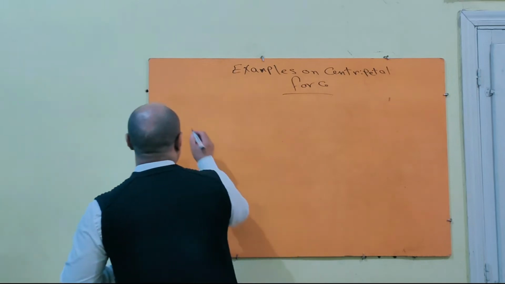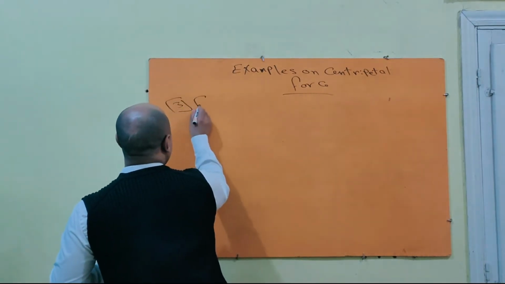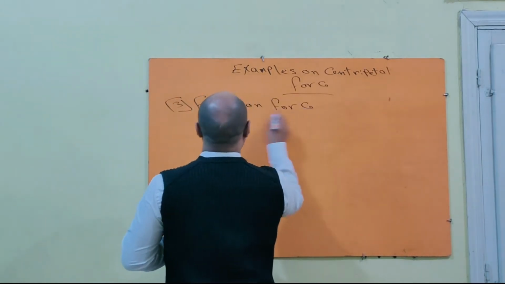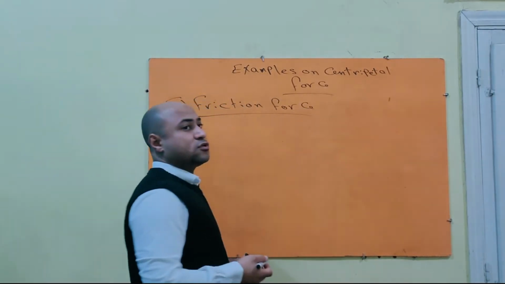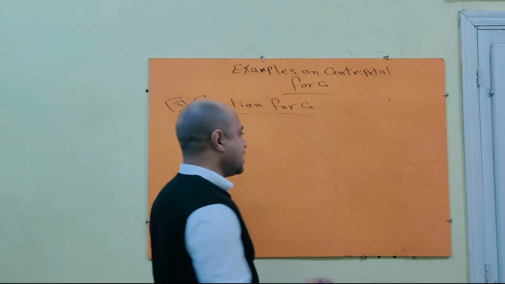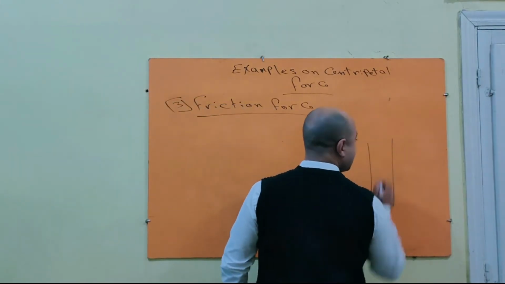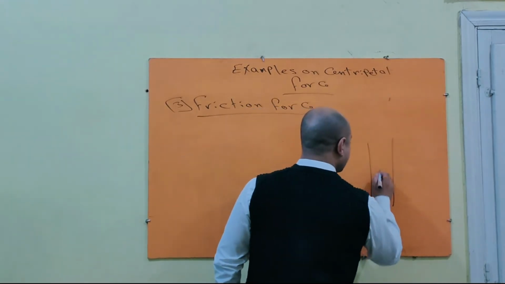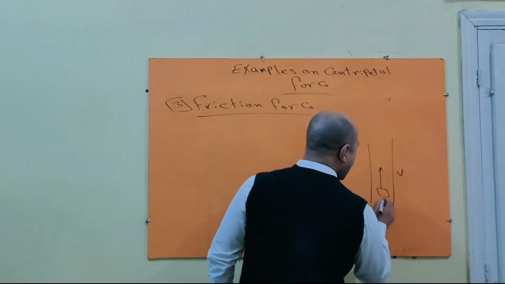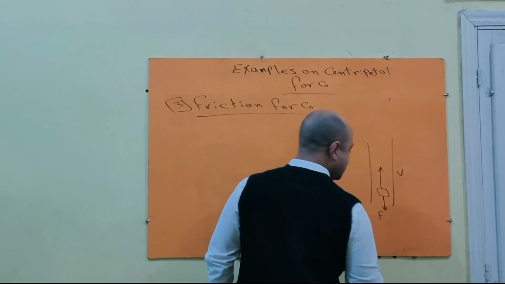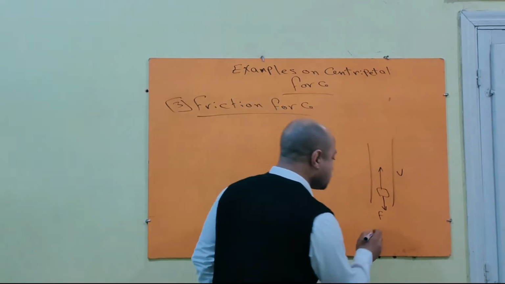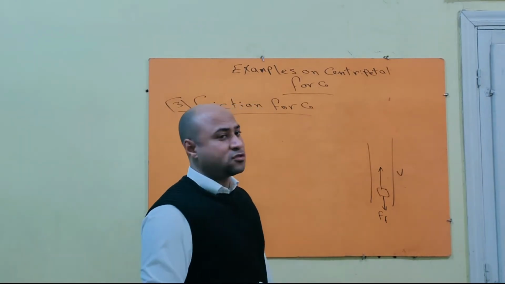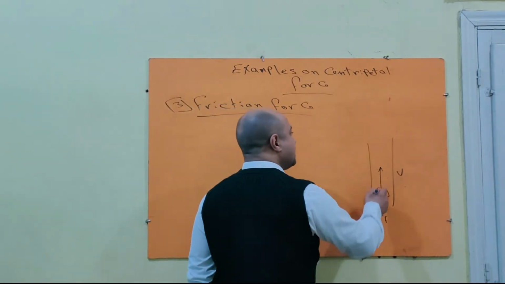Number 3, friction force. Again, not all friction force acts as centripetal force. The body has to be moving in a circle. For example, if I am moving on a straight route with a velocity v, and I push the brake, does the friction force act as a centripetal force? No, because the body moves in a straight line.